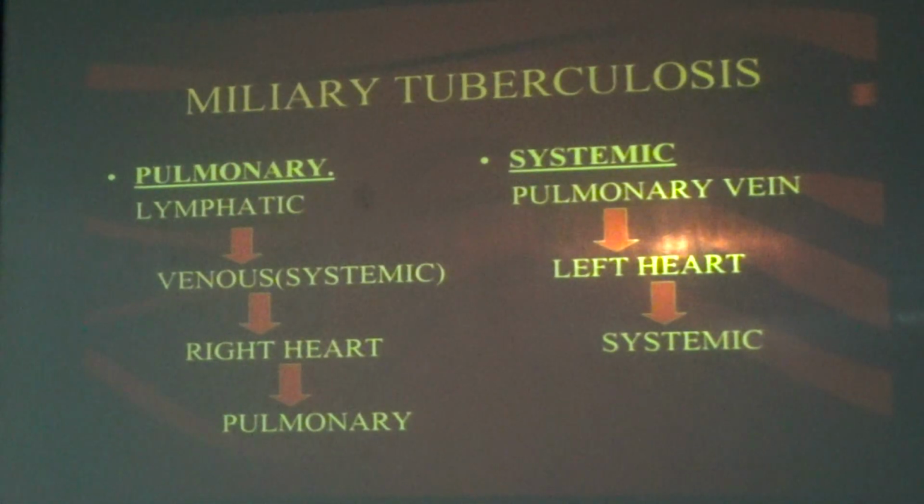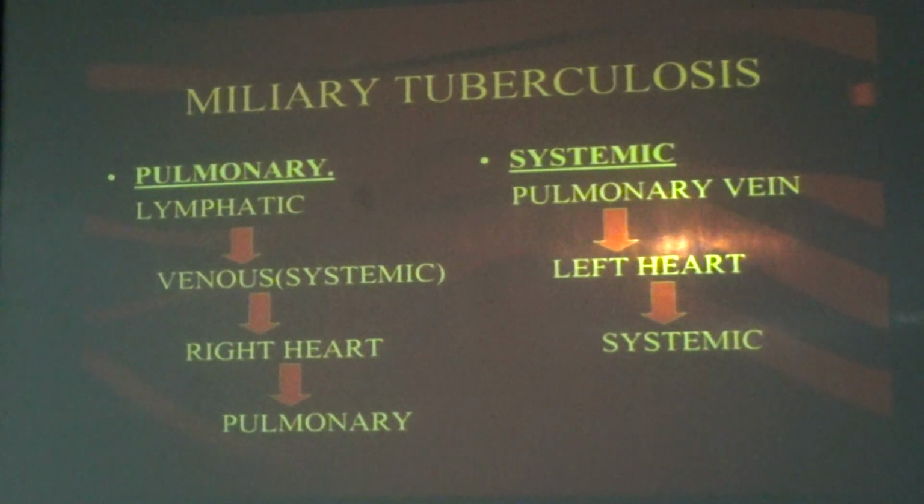Then it affects the skin, the liver, the kidney. These are the most common. It can go elsewhere, there are articles, but very rarely. Then through the pulmonary area it goes to the lymphatic, venous system, right heart, pulmonary. Again it goes to the pulmonary. We will call it miliary tuberculosis.